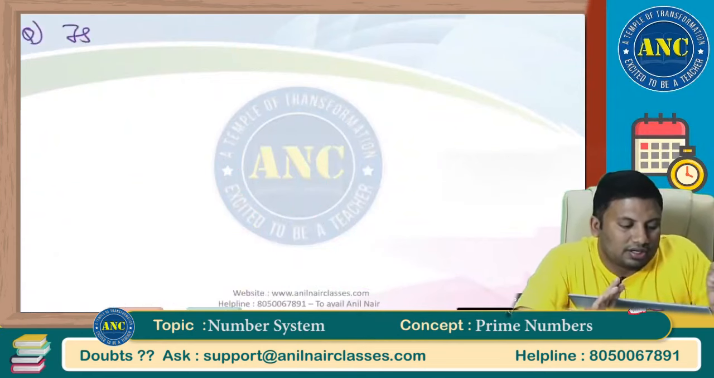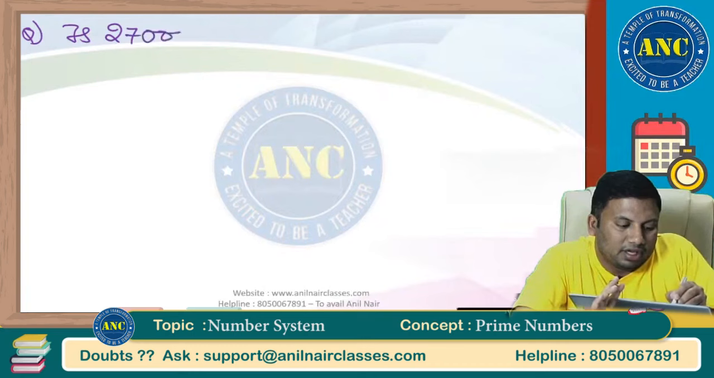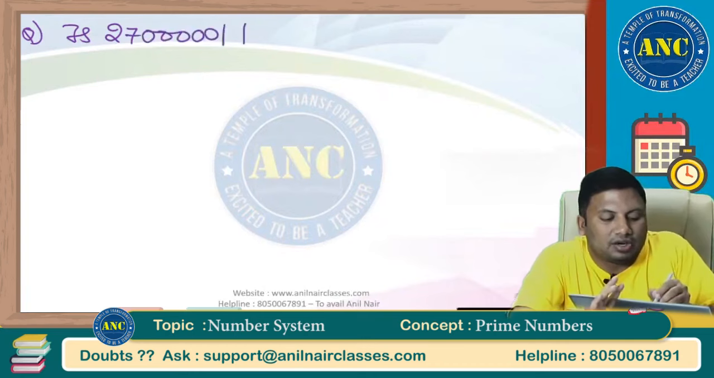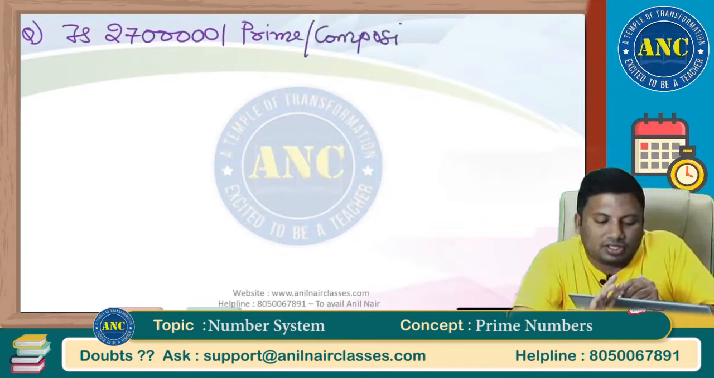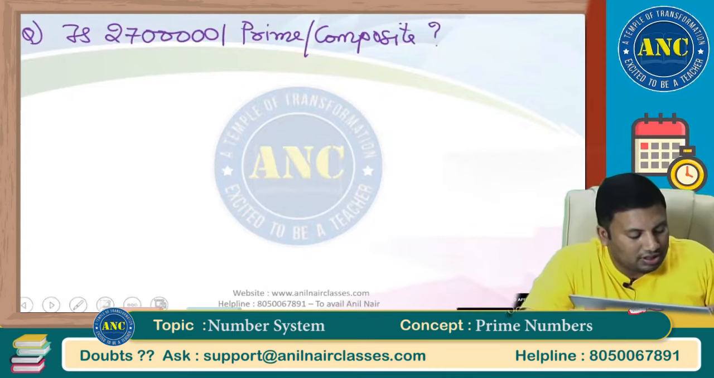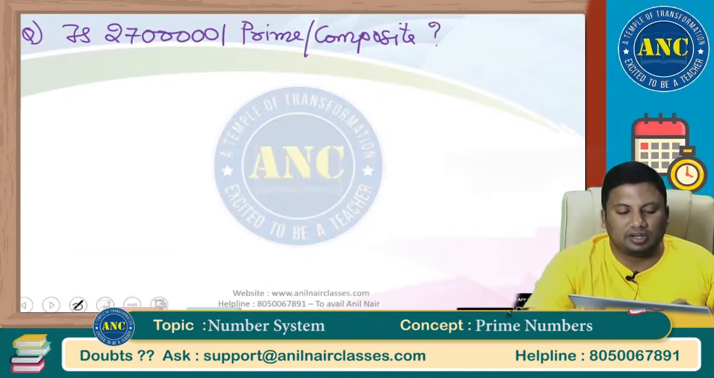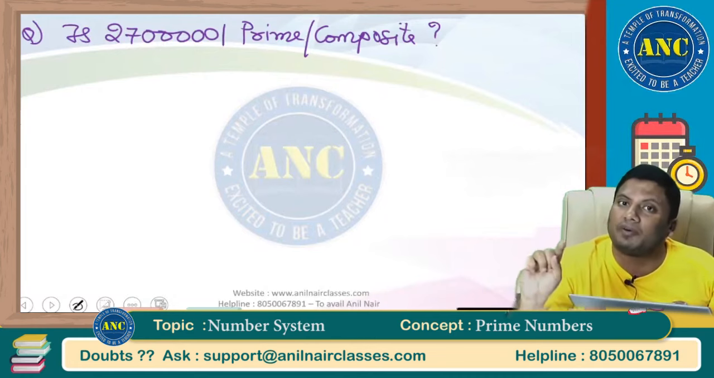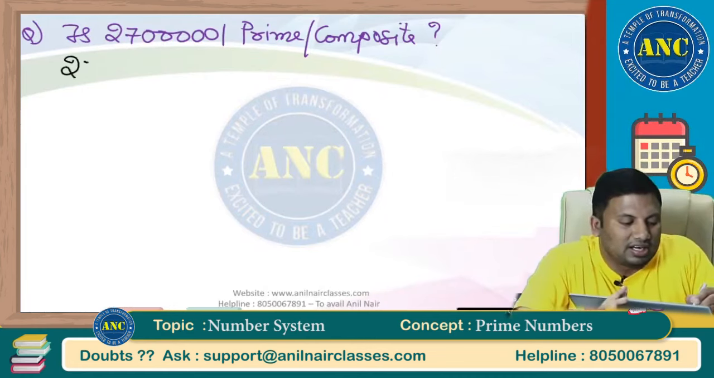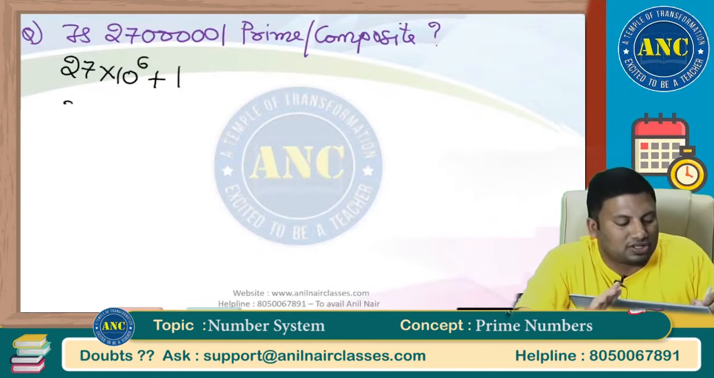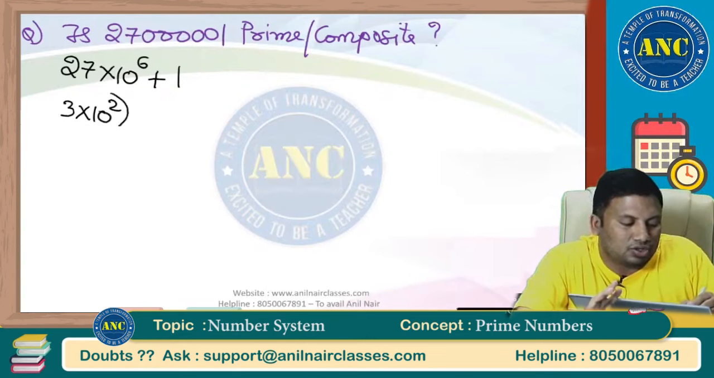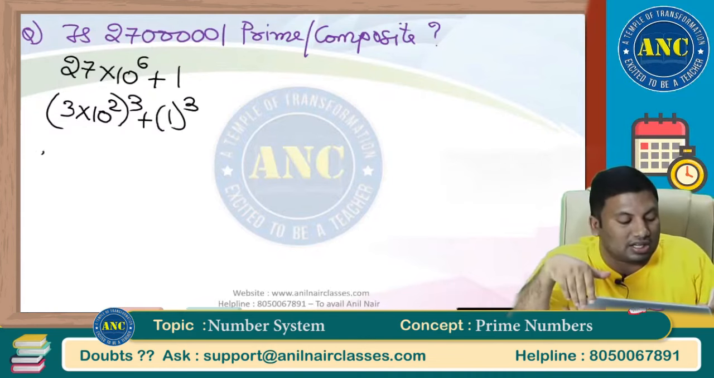This is the third question, third variety. Is 27 followed by 5 zeros ending with 1 prime or composite? In the previous question we did a power n minus b power n. See here, such an easy question. This is nothing but 27 into 10 power 6 plus 1. These are nothing but (3 into 10 square) whole cube plus 1 whole cube.